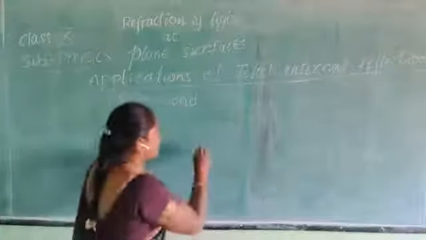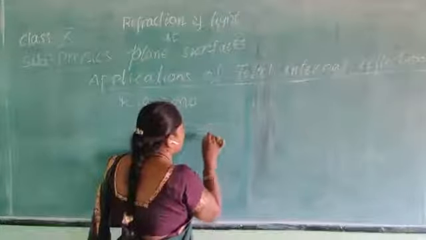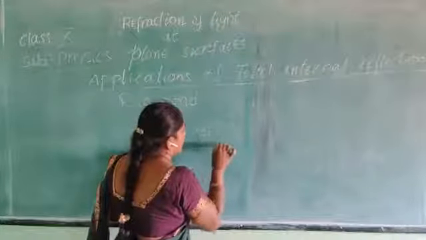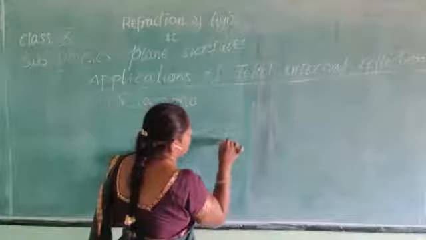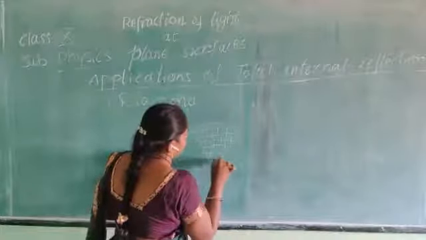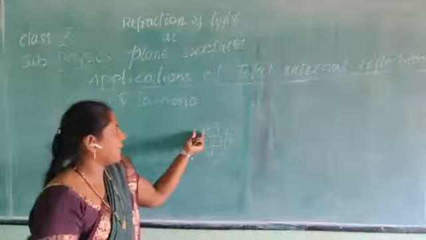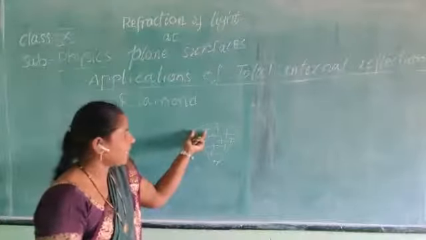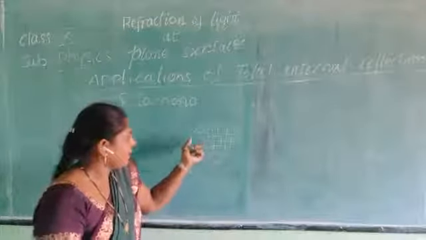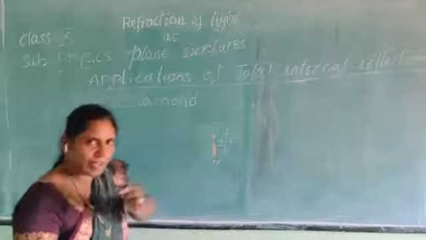In this diamond, as it has a high refractive index, at each and every angle, the light ray is passing from a denser medium to a rarer medium.